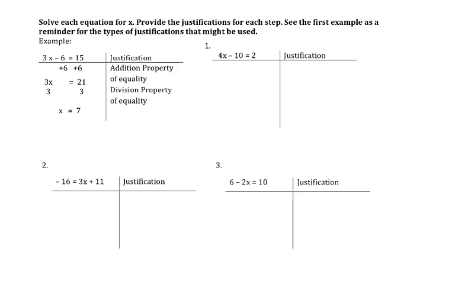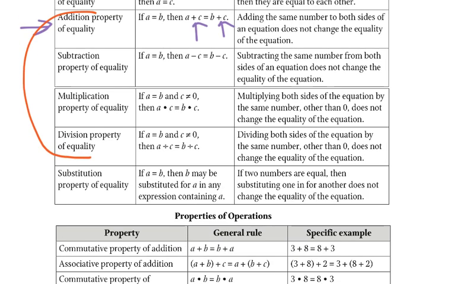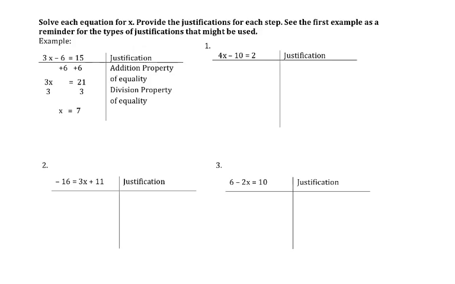Now, we can add or subtract, multiply anything, but we set it up in a way that makes it easier. So for example, I could add 100 to both sides here, because of that additive property of equality, and I just put ADPO for short. But does that help me simplify things? No, that doesn't make my next equivalent equation any simpler. We want to simplify, so we set it up in a way that will simplify it.